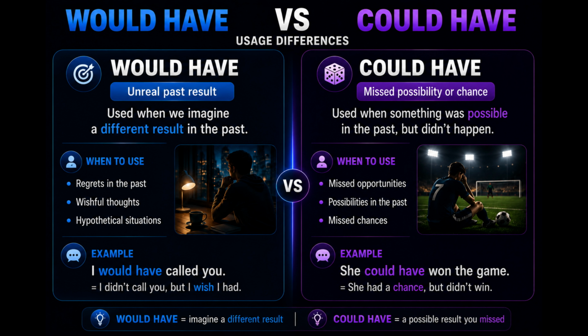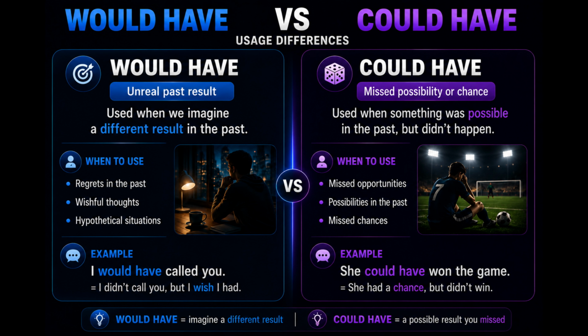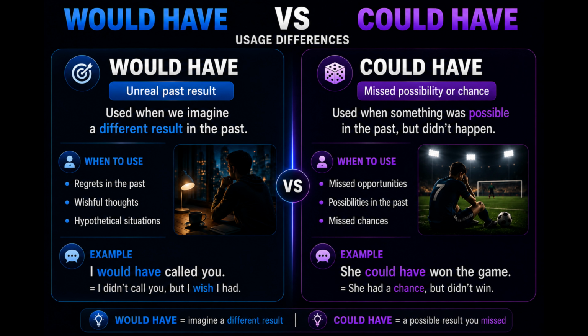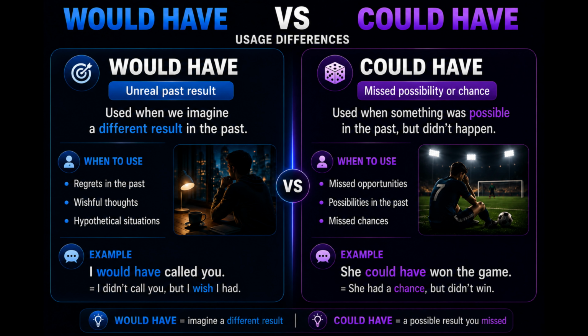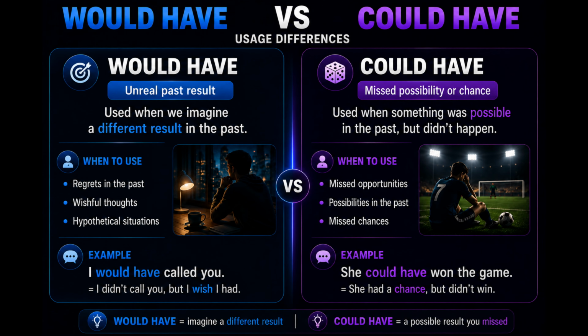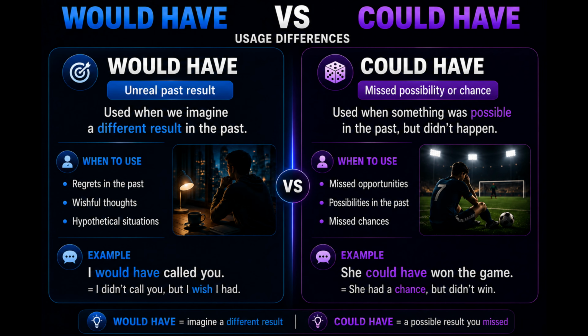Page, would have versus could have, usage difference. Would have and could have both talk about the past. But they are used in different ways. We use would have when we imagine a different result in the past. Example, I would have called you. This often shows regret or a hypothetical situation. We use could have for missed possibilities or chances. Example, she could have won the game. Could have means something was possible, but it didn't happen.